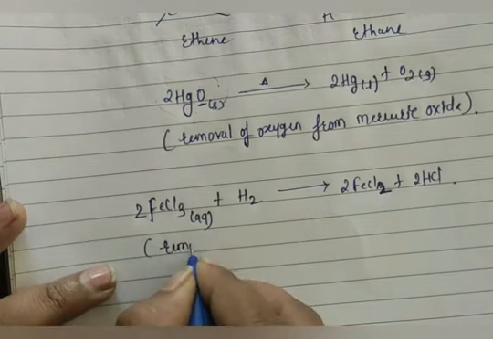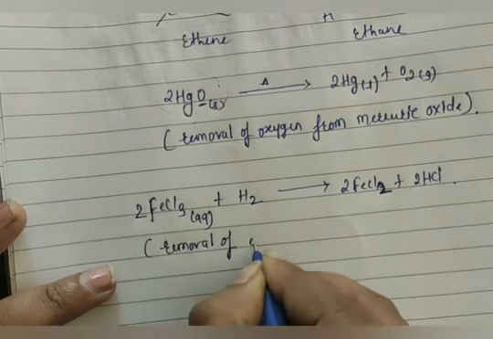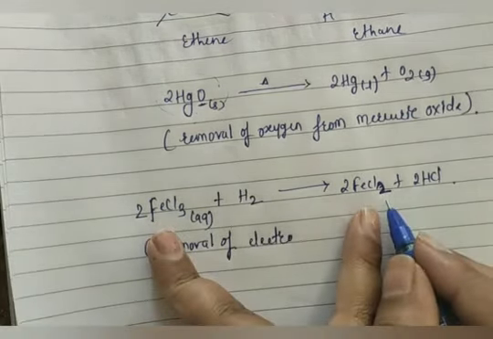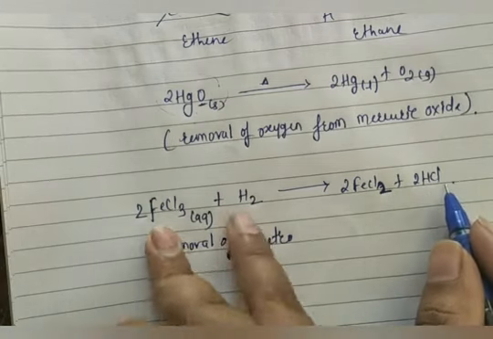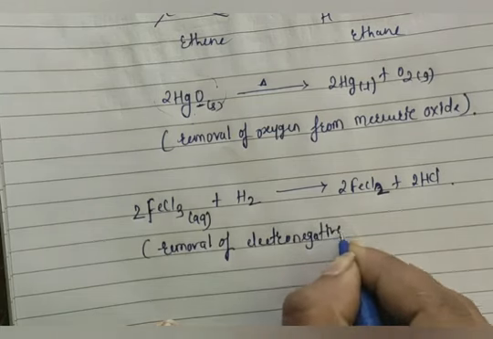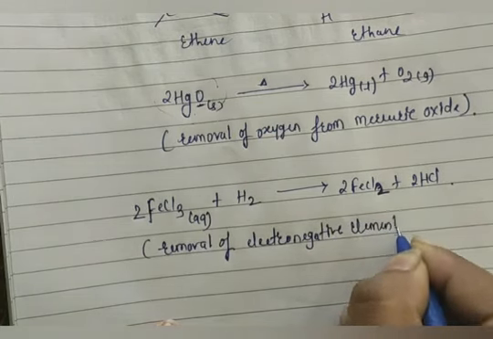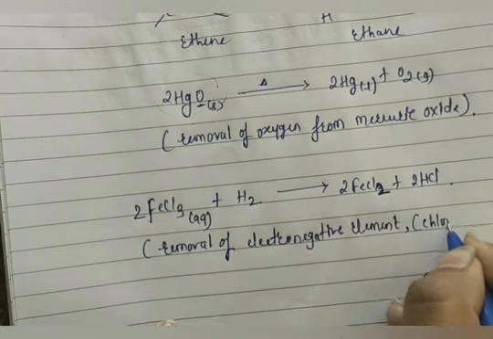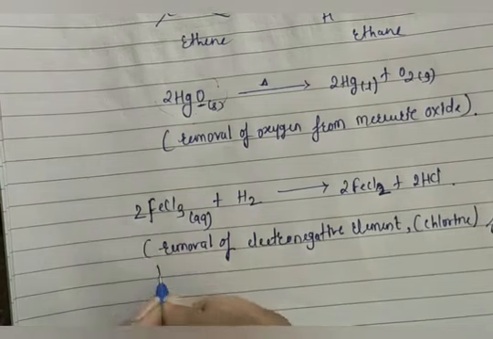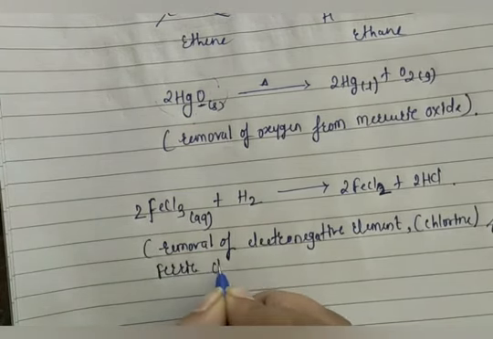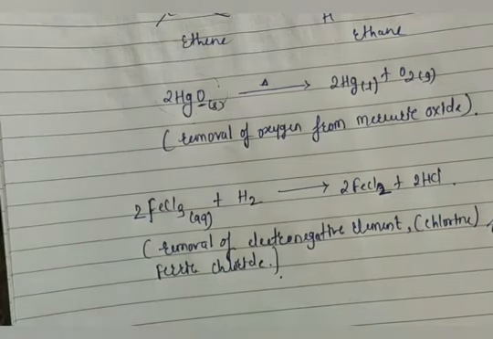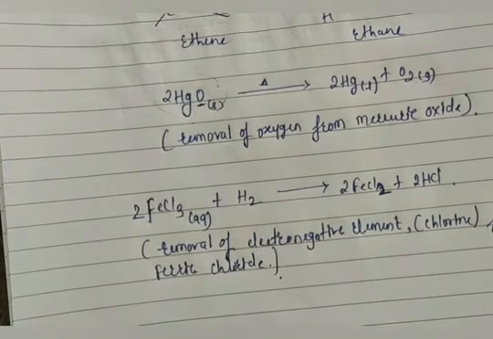So we can say that removal of an electronegative element, because we have 3 chlorine atoms in the reactant and in the product I am getting only 2. So one Cl is combined with H2. The electronegative element, that is chlorine, I will write in brackets, chlorine from ferric chloride. This is again a reduction.